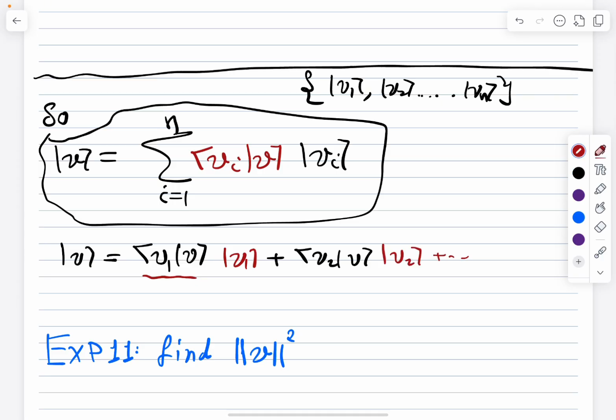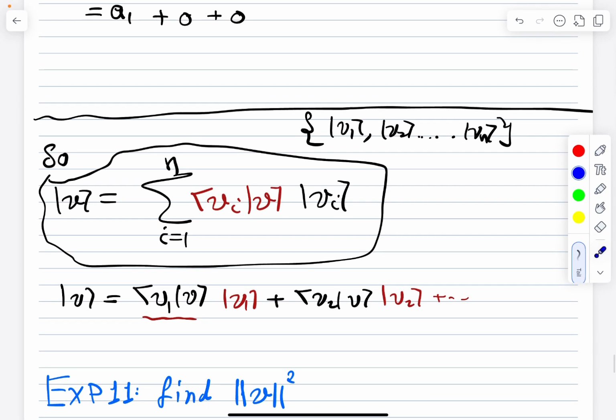Now why is this equation beautiful? Because you write your vector totally in terms of your vector and in terms of the basis. So this is all that you need. This is a beautiful and compact way to represent your vector, and we will use it. I believe we already saw this previously in the context of quantum mechanics and it is familiar, but now we put it in a more rigorous context.